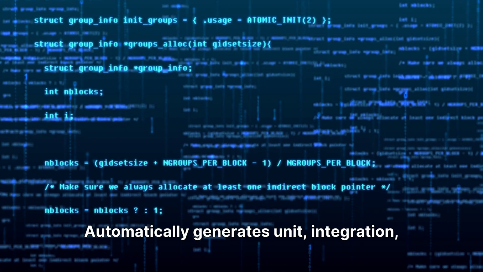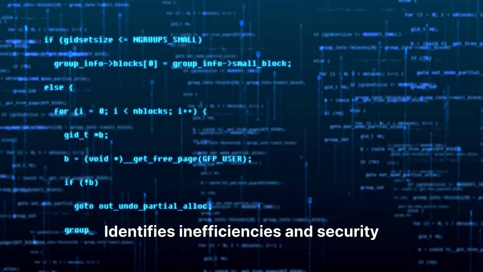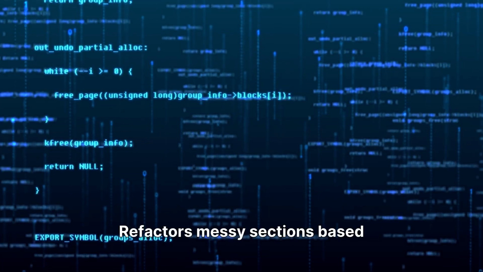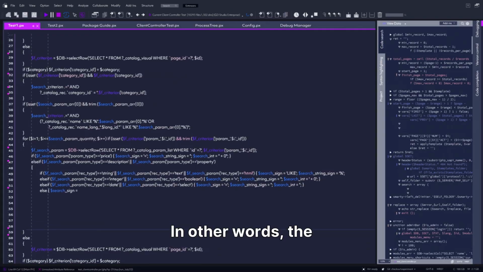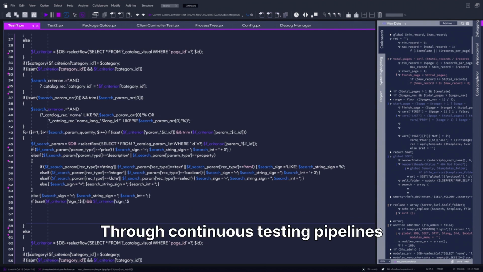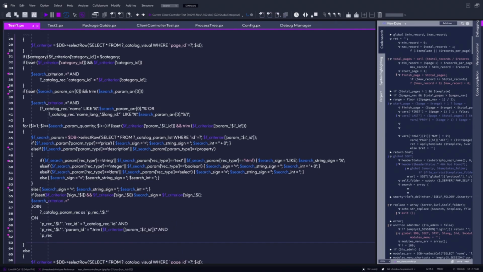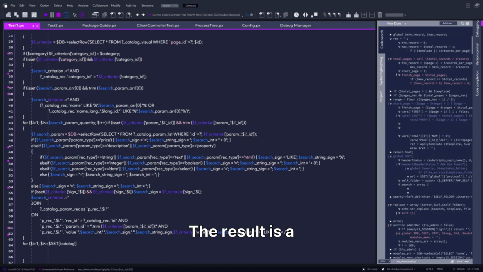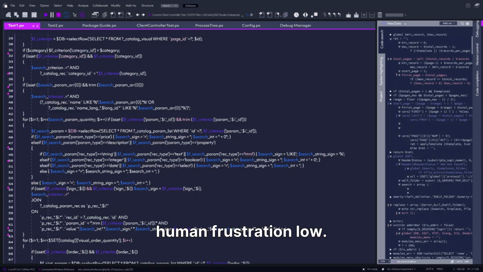Automatically generates unit, integration, and performance tests, identifies inefficiencies and security vulnerabilities, refactors messy sections based on learned best practices. In other words, the BMAD system doesn't just write code. It teaches the code how to fix itself. Through continuous testing pipelines and AI-driven static analysis, BMAD removes 80 to 90% of manual debugging work. The result is a self-correcting development loop that keeps quality high and human frustration low.